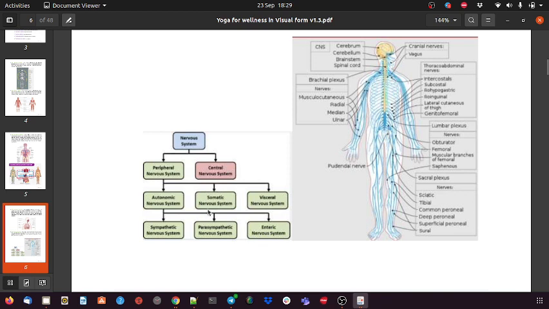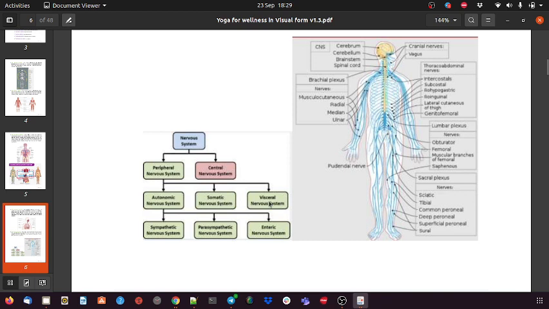This nerve system is voluntary, so it is not automatic. It is connected mostly with muscles, not the cardiac muscles, but the limb muscles and the neck muscles, all which we use for voluntary movement. Those signals are passed on through the somatic nerve system.